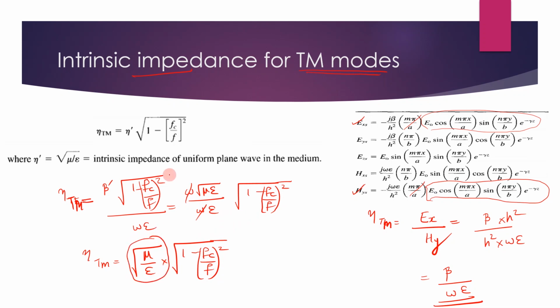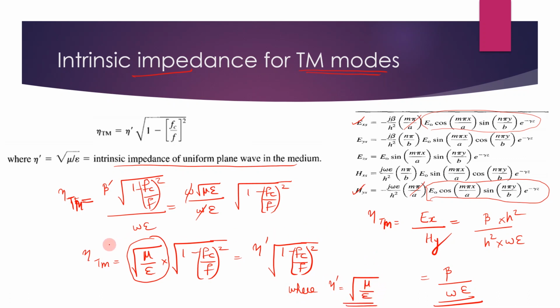This is the intrinsic impedance of a uniform plane wave in the medium. So you can write it as eta dash into square root of 1 minus fc by f the whole square, where eta dash is equal to square root of mu by epsilon. Hope it is clear. So eta is specific to TE and TM. This is not the same for both modes. So the intrinsic impedance corresponding to TM mode is given by eta dash into square root of 1 minus fc by f the whole square. So you should learn this derivation also.